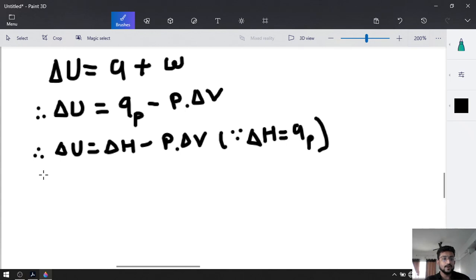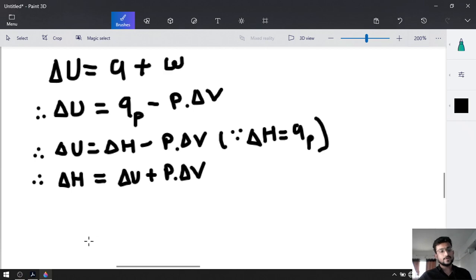So we got a formula: delta H. This term will be on the other side, that's why it will become positive: delta H is equal to delta U plus P delta V, and P was constant.